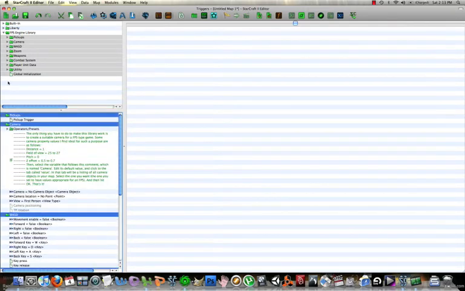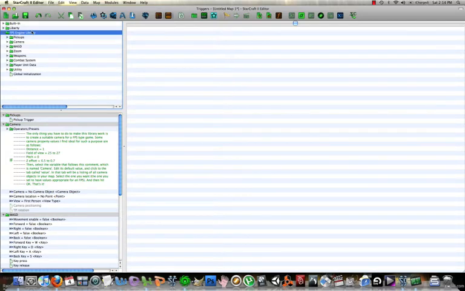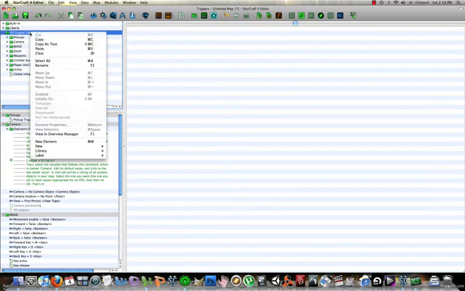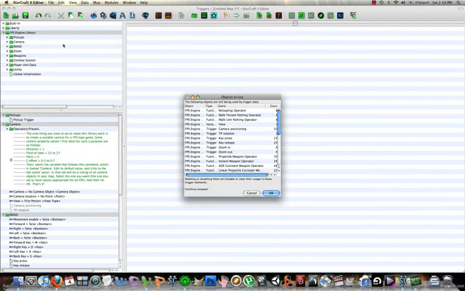If you do as I have done here, and you copy these folders and triggers from the FPS engine library to your map trigger listing, then you need to go back up here to the FPS engine library and delete it. And the reason for this is because the FPS engine library will run and the triggers that you've just copied will run, so you'll end up with 2 instances of every trigger, and we don't want that. So, click OK.